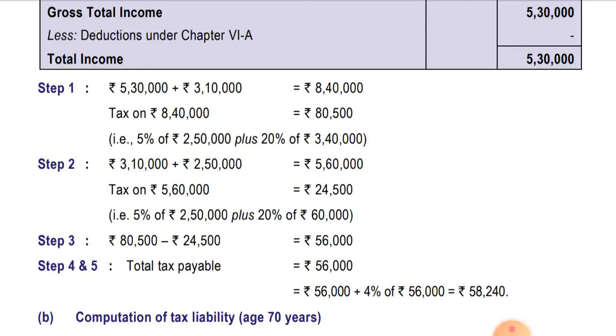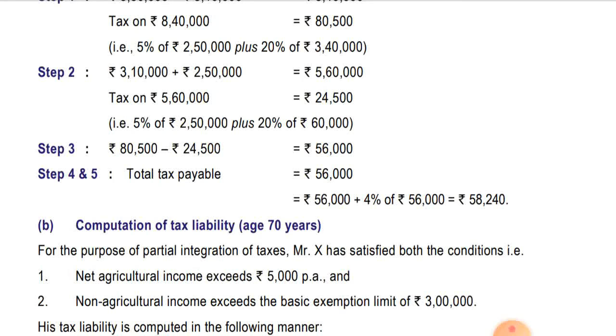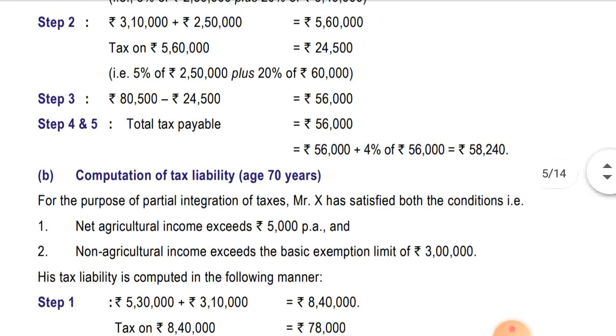So for the slab purpose we are taking agriculture income, and will accordingly compute. For exemption also we'll take the basic exemption slab and agriculture income, and the tax computed in step 2 will be deducted from the tax computed in step 1. That will be the tax payable, and we'll add 4% health and education cess, that will be the tax liability. In the second part, age is 70 years, so basic exemption will be 3 lakhs in this case. Let's see the solution.